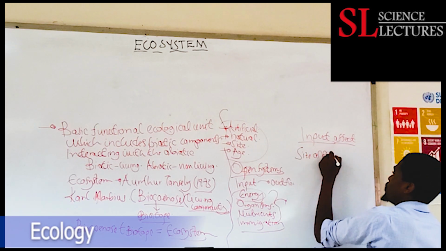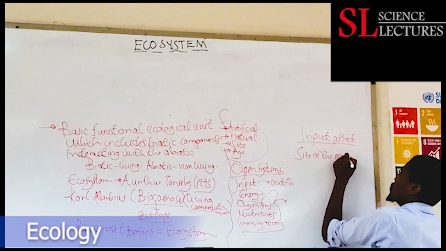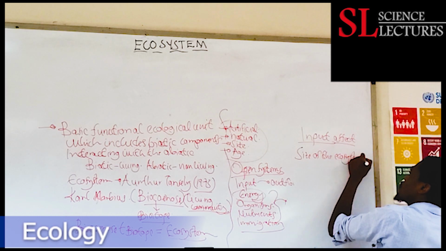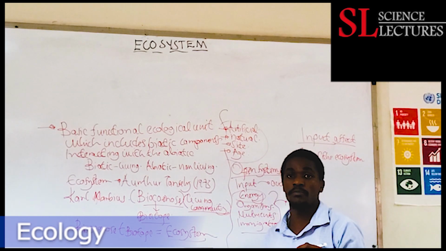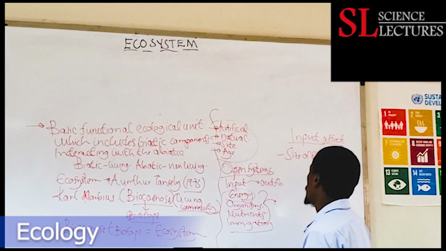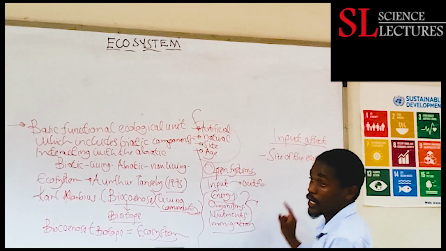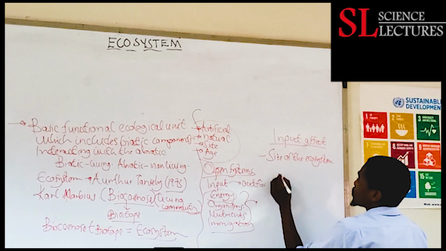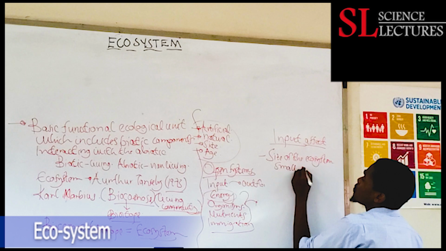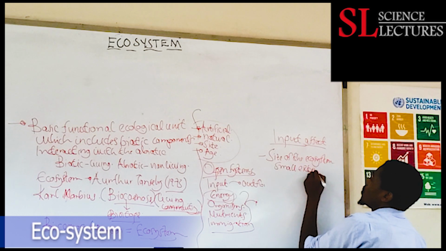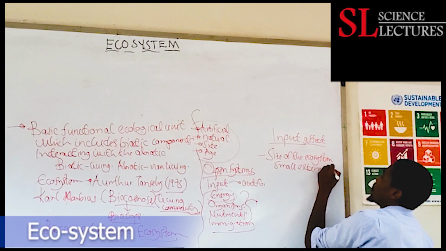How does the size of the ecosystem affect the level of input into this ecosystem? We realize that whenever we have a small ecosystem, it relies more on external input.